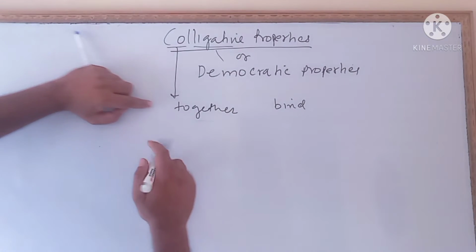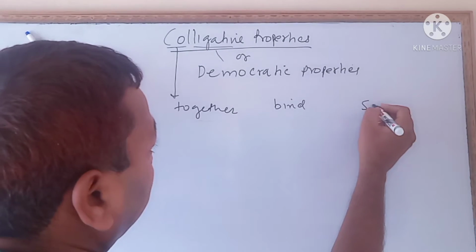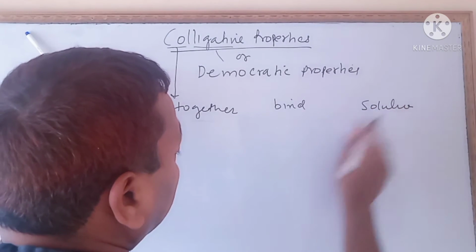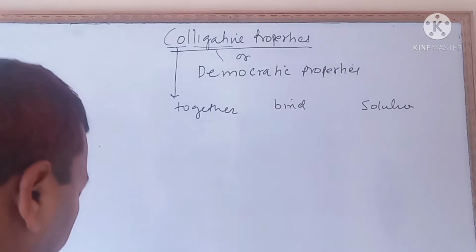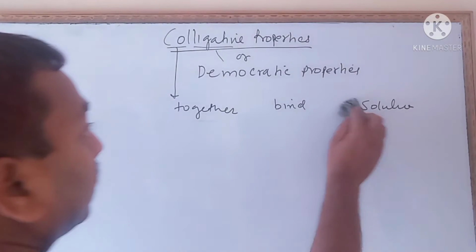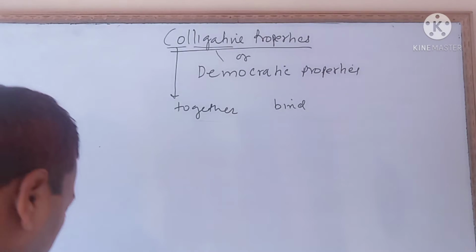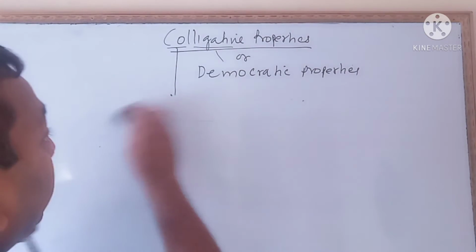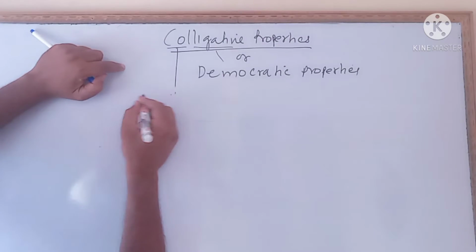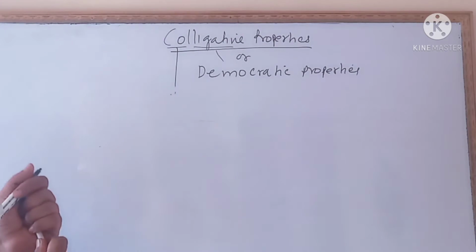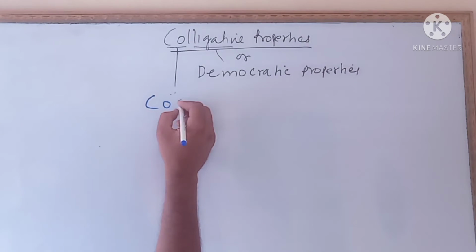Okay. Now, as we all know, solutions are of two types: a concentrated solution and a dilute solution. This colligative property is applicable only on dilute solutions. Okay, so we will study this. Now, what is the concept of colligative property? So children, the colligative property concept.